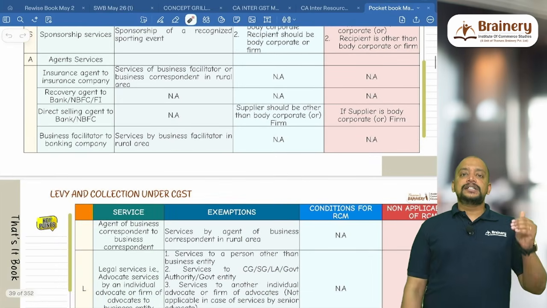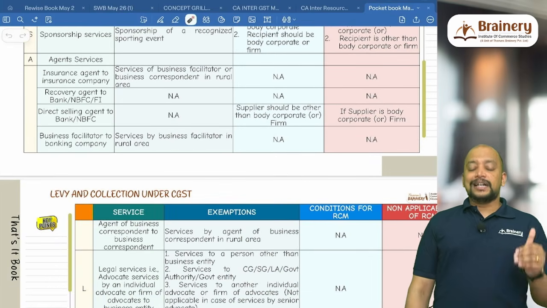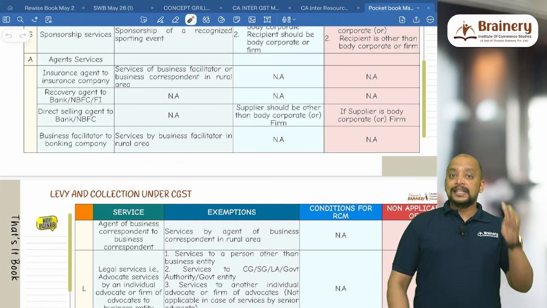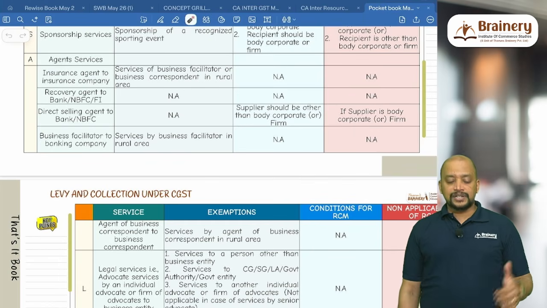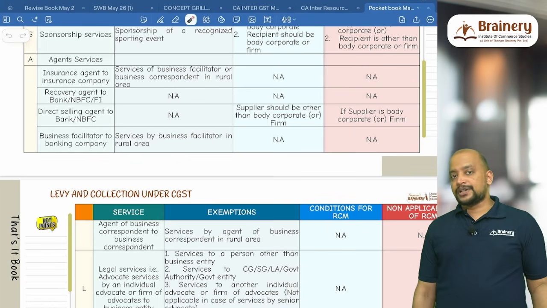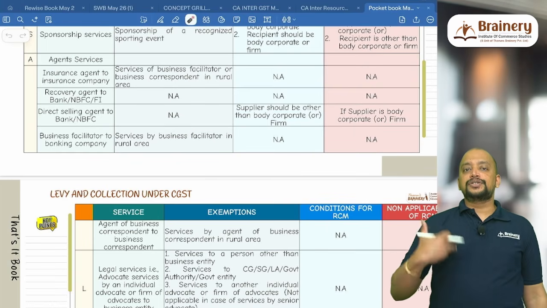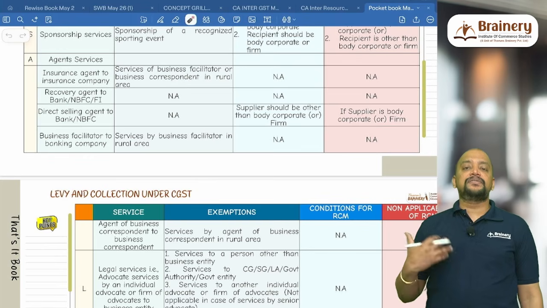Then A. So sir, CG got salads. In that, yes, we have discussed sponsorship in the salads. So A for agent services. There are total 5 agents. Number 1, insurance agent to insurance company. So insurance agent is a supplier, insurance company is a recipient, and the commission will be covered under RCM.